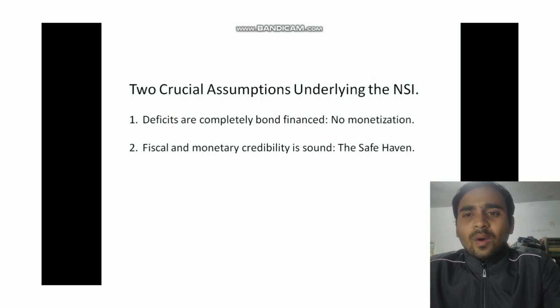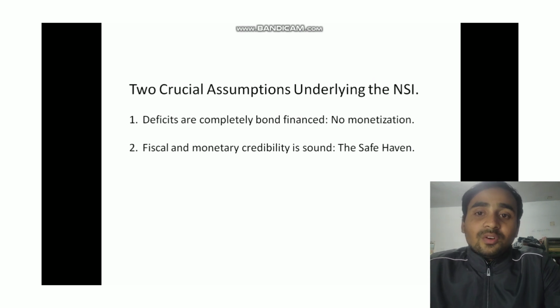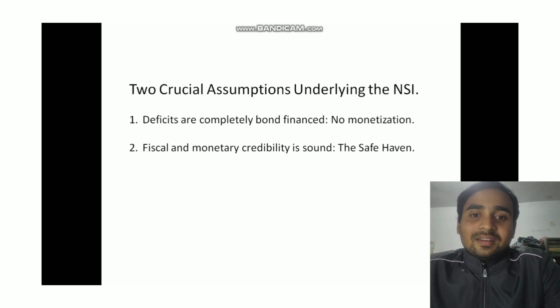This means when the government spends more money than it collects in taxes, it borrows by selling bonds to cover the gap, right? Picture it like the government taking a loan by selling pieces of paper, bonds, to people who are willing to lend money. There is no magic printing of money. It's all about borrowing through bonds.